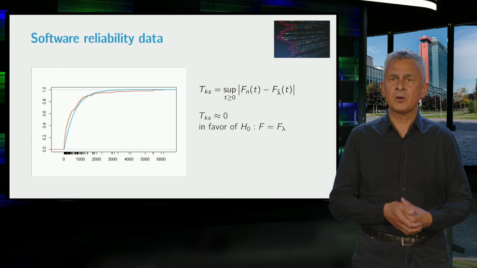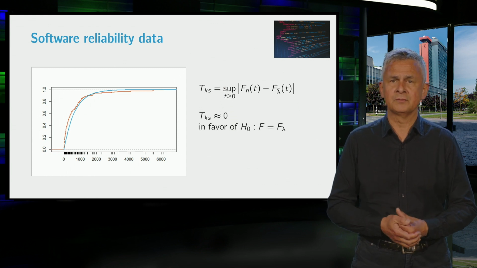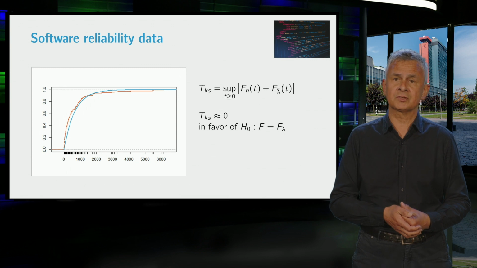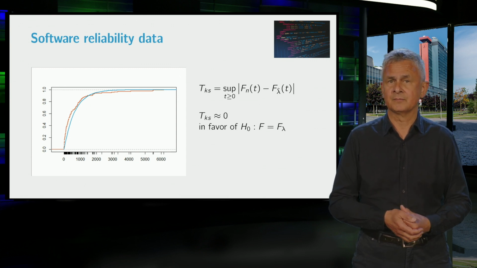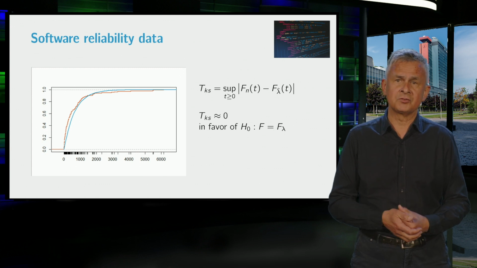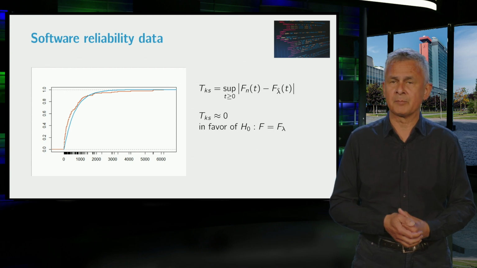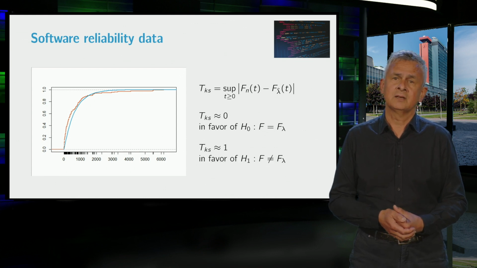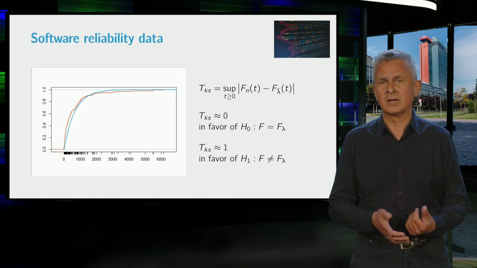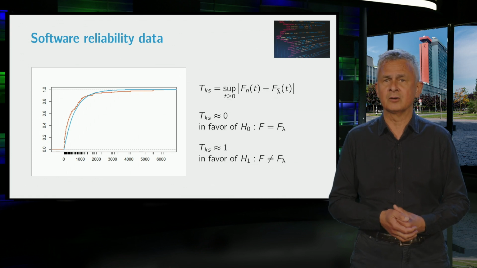Now, because both graphs lie between 0 and 1, their maximal vertical distance will also be between 0 and 1. Values close to 0 are in favor of the null hypothesis that F is equal to some F lambda, and values far from 0 and close to 1 are in favor of the alternative.